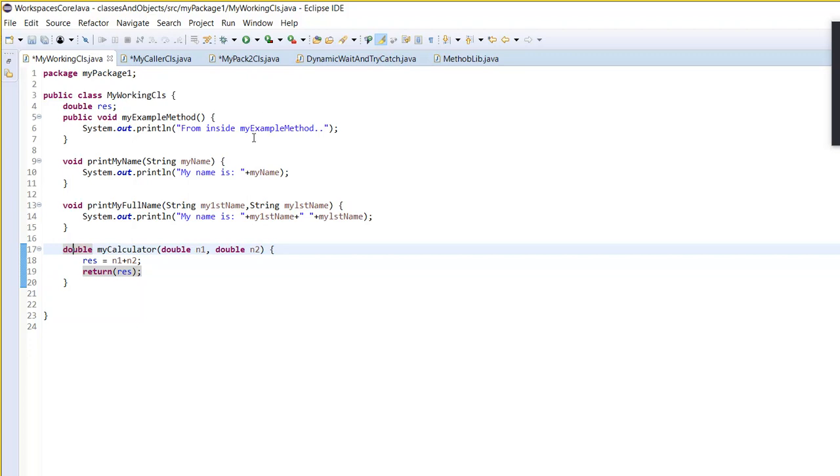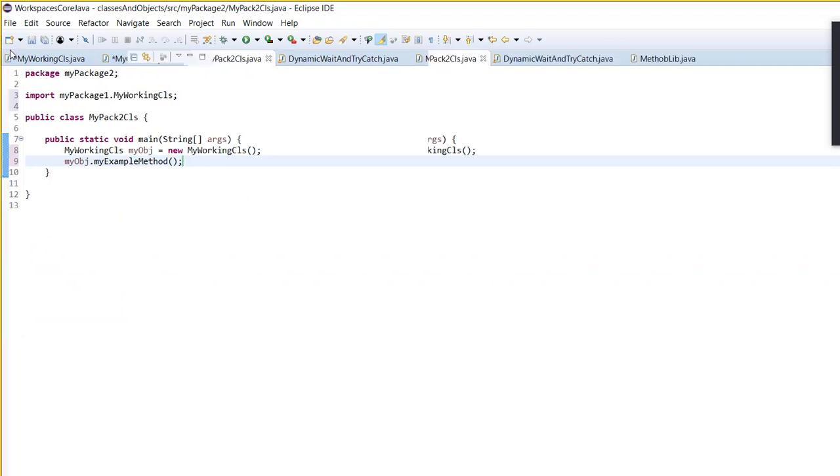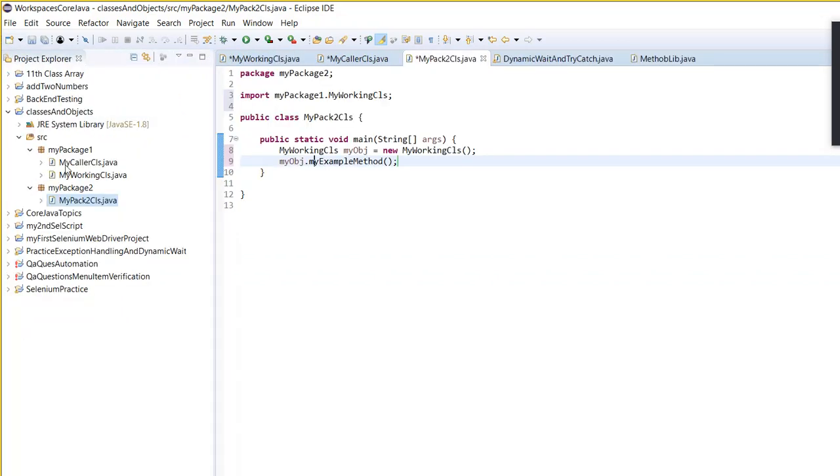Okay. And you have seen that if you come here and take a look, if your class is outside of the package, then you can only access public ones, not default or private methods. Does it make sense? Okay.